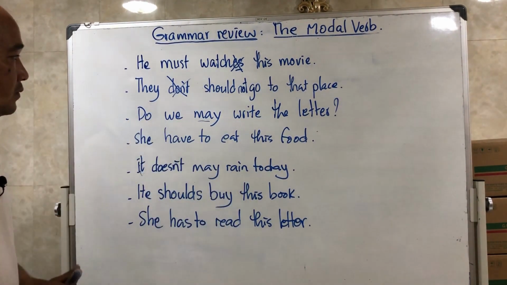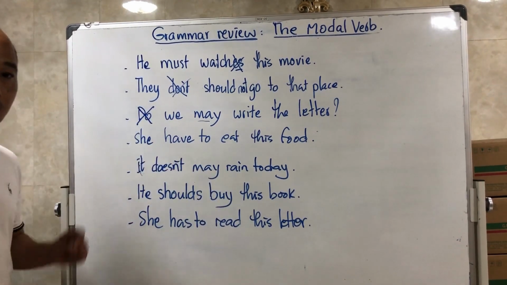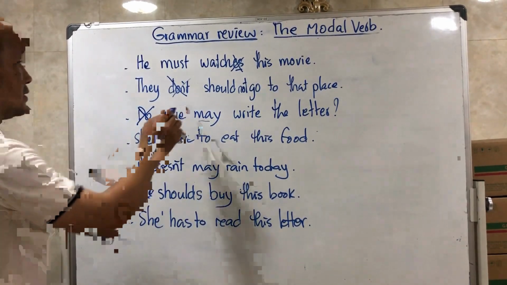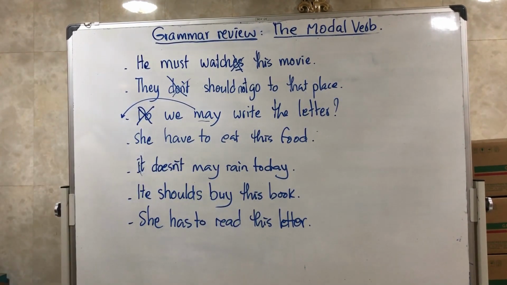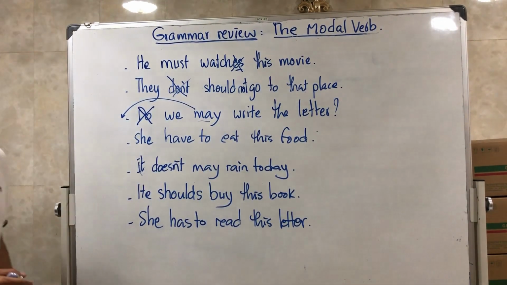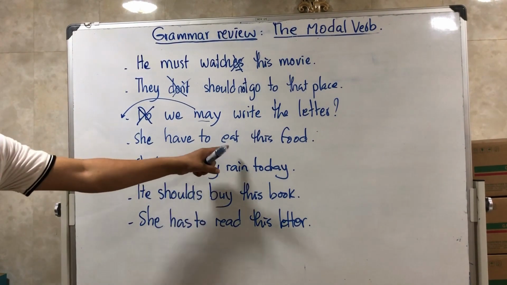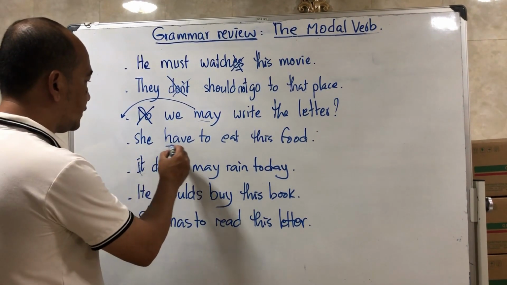The mistake here is we never use an auxiliary verb with may, so we should use may to make a question: may we write the letter?